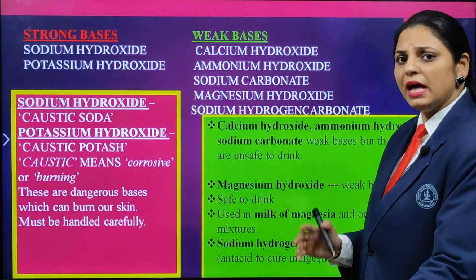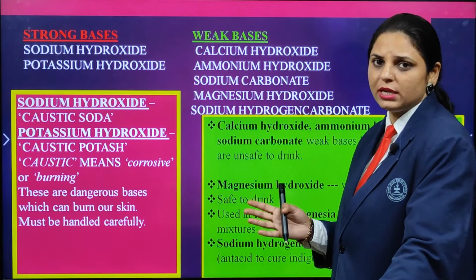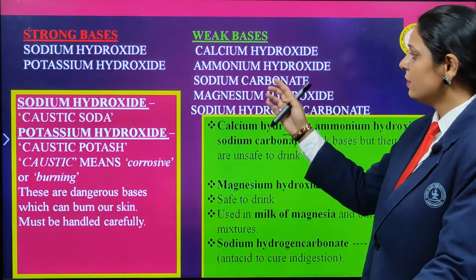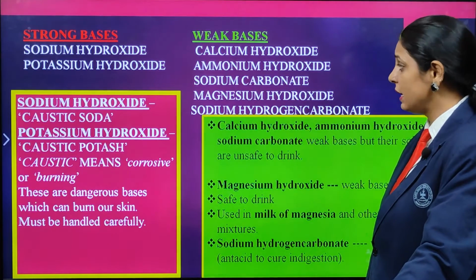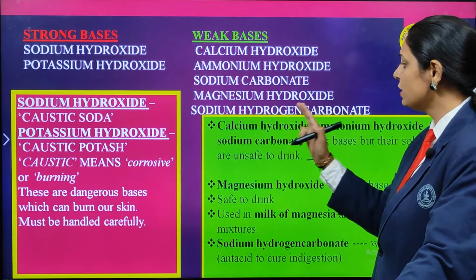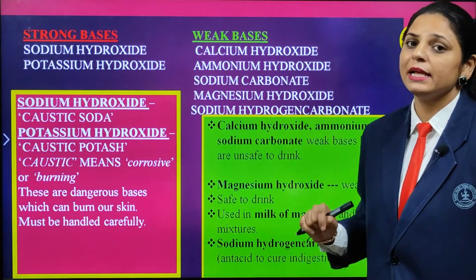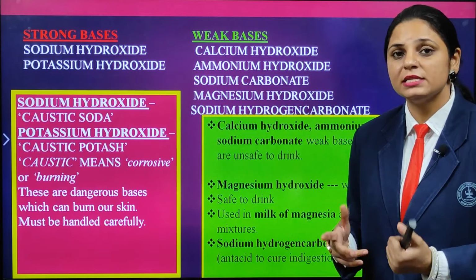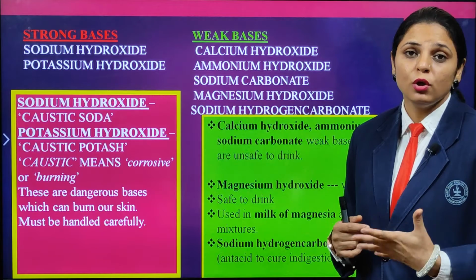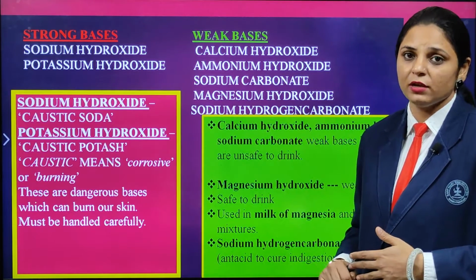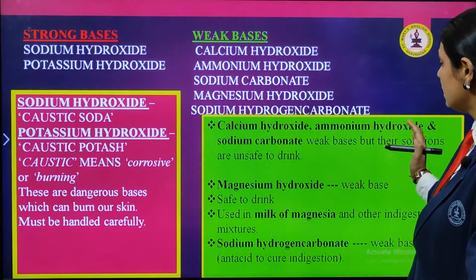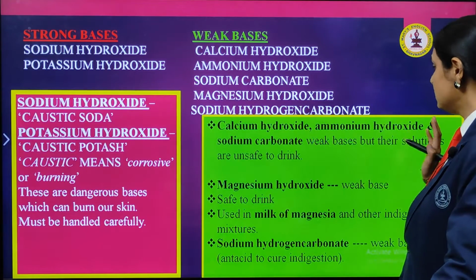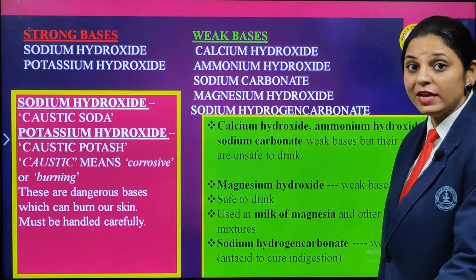Whereas the weak base, as the name suggests, is weak. It is not dissociating completely. It does not have the power to fight with the water. So here the calcium hydroxide, the ammonium hydroxide, sodium carbonate, magnesium hydroxide and sodium hydrogen carbonate, these are the examples of the weak bases. Here you need to recall all these to memorize them when it is asked to you as an example. And you must know why they are known as strong and why they are known as weak. So here the calcium hydroxide, the ammonium hydroxide, sodium carbonate, we say that these are weak bases, but their solutions are unsafe to drink. We are saying that they are weak.